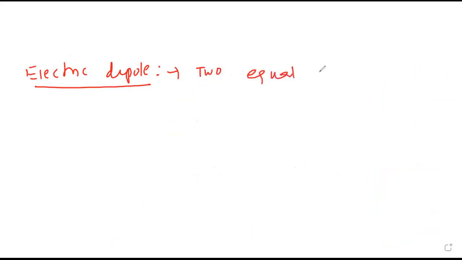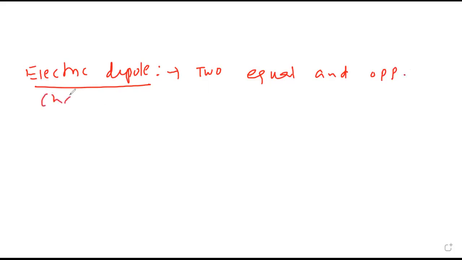What is the meaning of electric dipole? Two equal and oppositely charged particles separated by a finite distance.